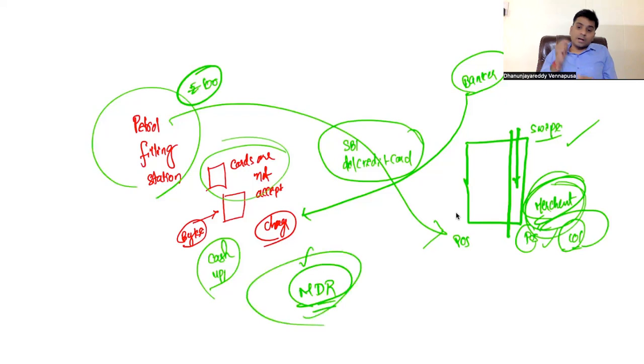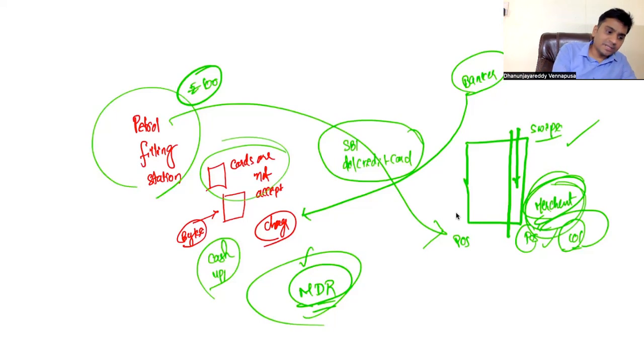For doing card transactions by using this POS machine, whatever the charge that is kept by the bank on the so-called merchant, that is called merchant discount rate. Extremely different, right? So people will think merchant discount means offer. So merchants will get the offer. This is what normally people will think. This is a wrong assumption. Don't assume in that way. So the thing is, merchant discount rate means the charge for using the card, whatever it is charged on the so-called merchant, that is called MDR.